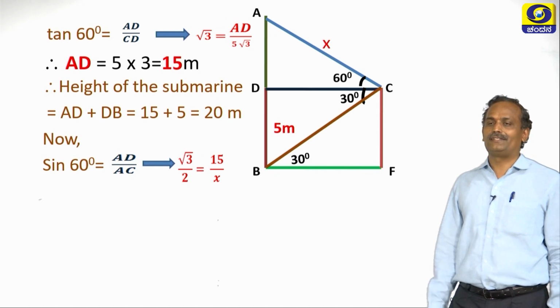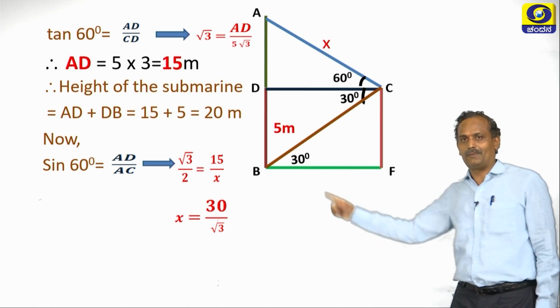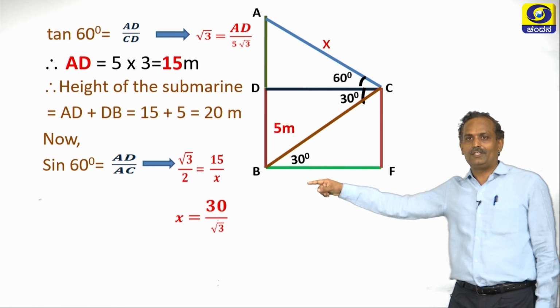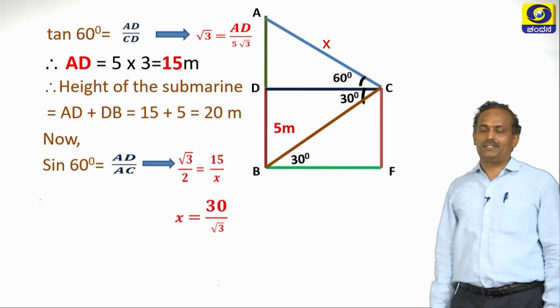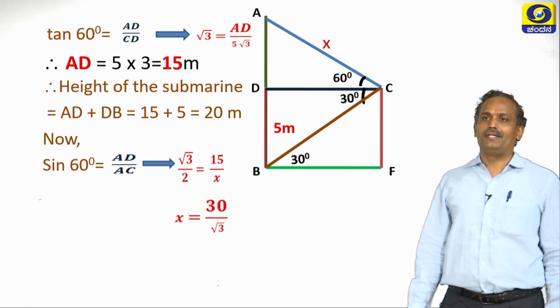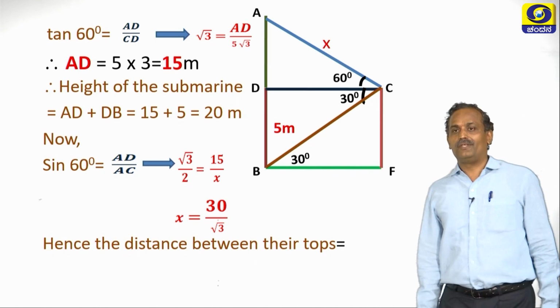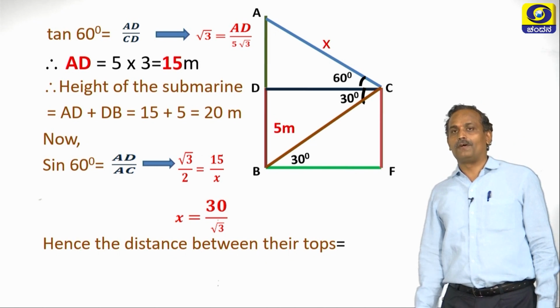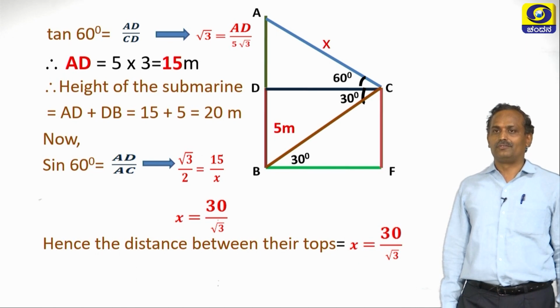AC we have assumed as x. So let us cross multiply: 15 into 2 is 30 by root 3, which is x. That is the distance between the top of the submarine and the ship. Therefore, the distance between the top of the submarine and the ship is 30 by root 3 meters.